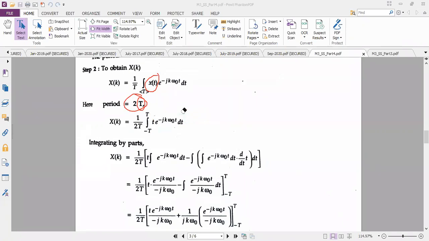Once it is done, it is now your integration work. You know how to perform integration. It is t multiplied by e power. Yesterday we did enough problems, so let me just show here. The integral of t e power minus jk omega naught t dt, you can try by yourself. I have to keep this as u and this as dv. If u is equal to t, then du is equal to dt.